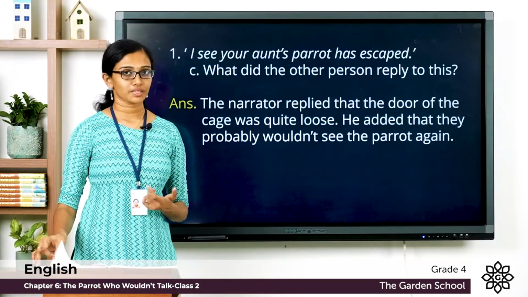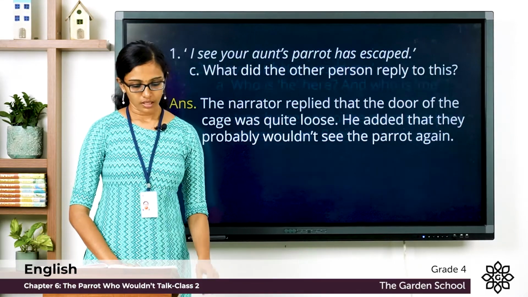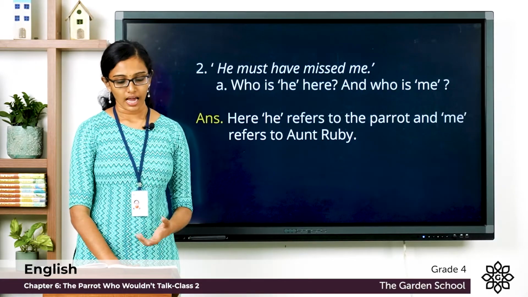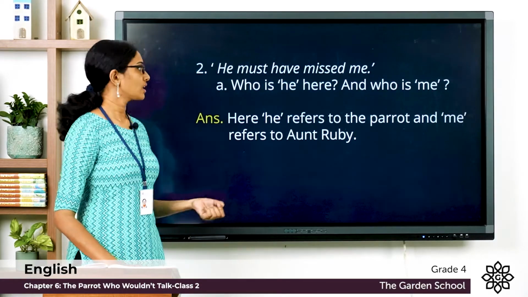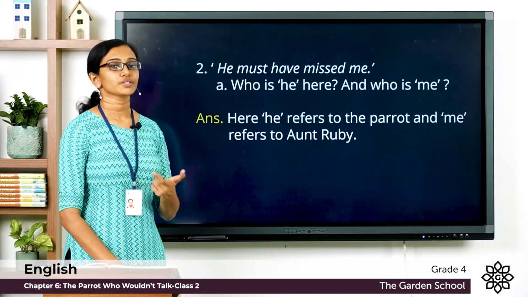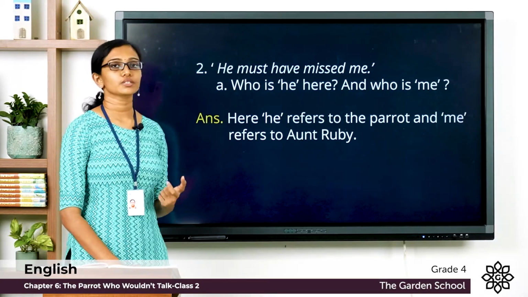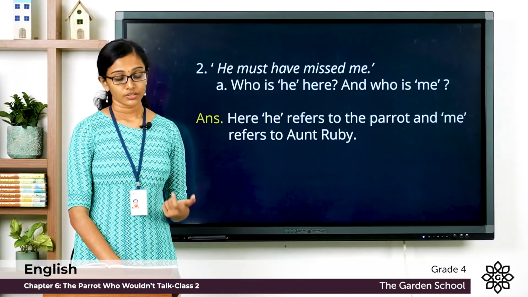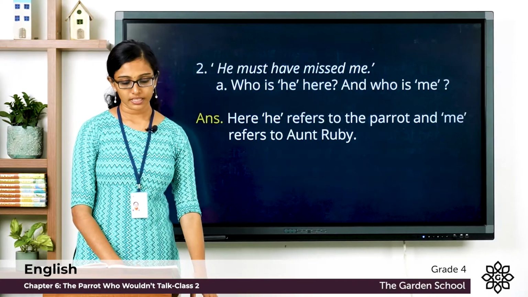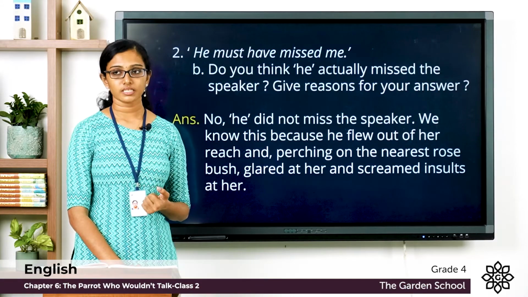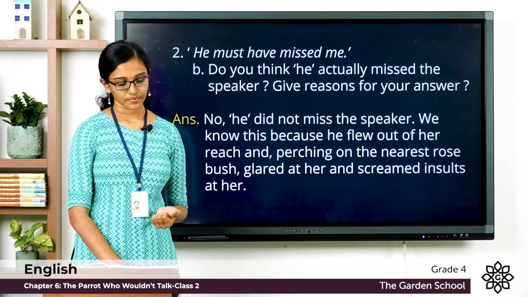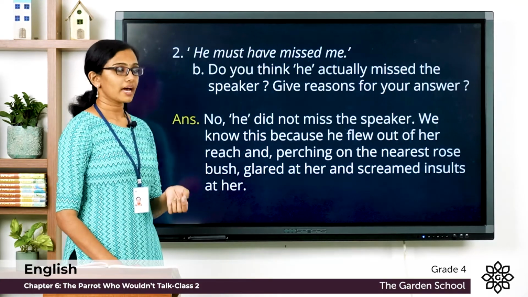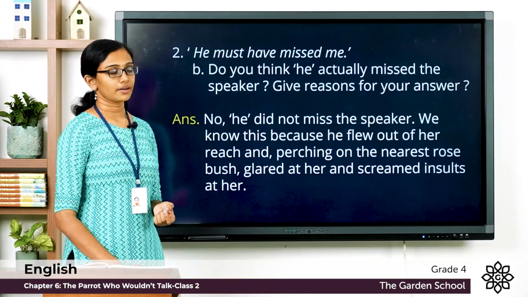Now, let's move on to the next question. He must have missed me. Who is he here and who is me? Here, he refers to the parrot and me refers to Aunt Ruby. Now, question B. Do you think he actually missed the speaker? Give reasons for your answer. No. He or the parrot did not miss the speaker.